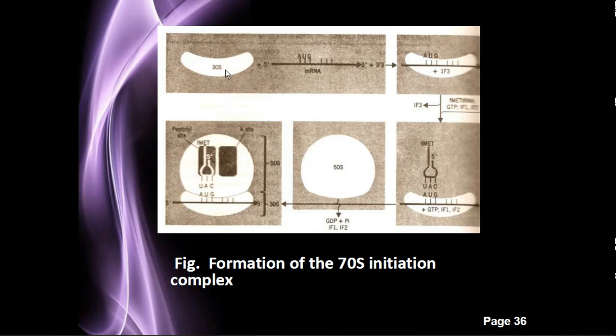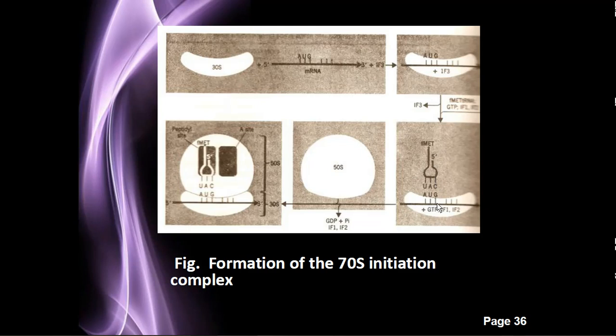You can see here the 30S ribosome, and this is the mRNA. In the presence of IF3, this mRNA gets attached to the ribosome. After that there is IF3, and in this case fMet gets attached to its initiation codon, which is the AUG.